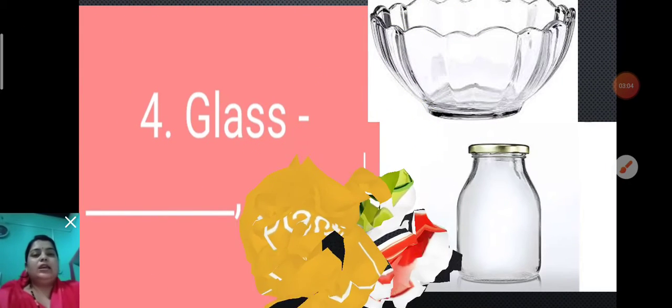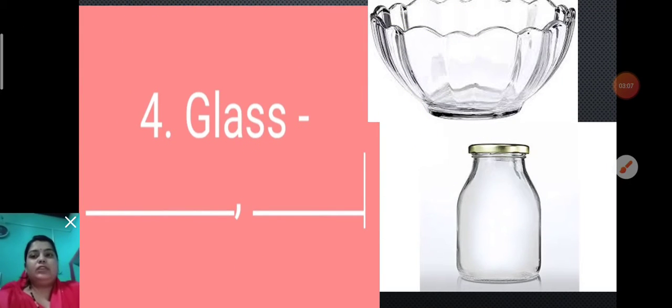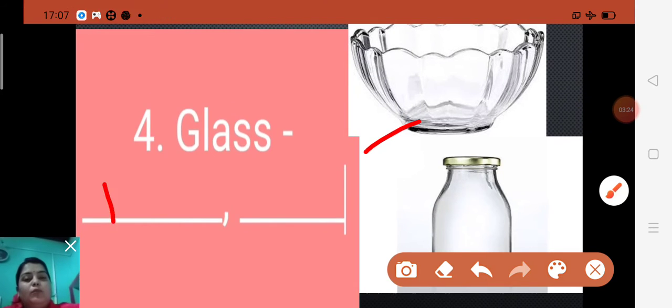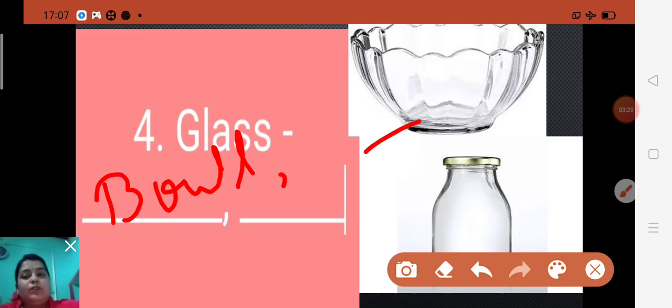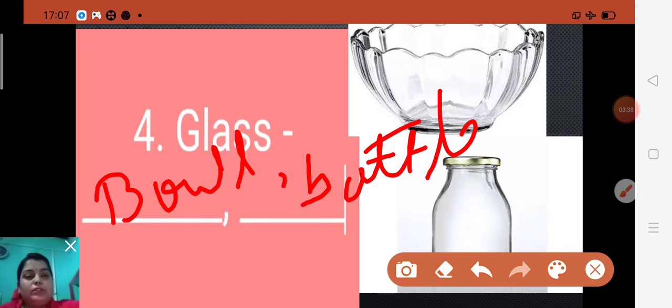Now next, glass. You will write two things which are made of glass. Glass is 100% recyclable and can be recycled without loss in quality. You can write bowl, B-O-W-L, and also bottle, B-O-T-T-L-E, or jar, J-A-R. These all things are made of glass.